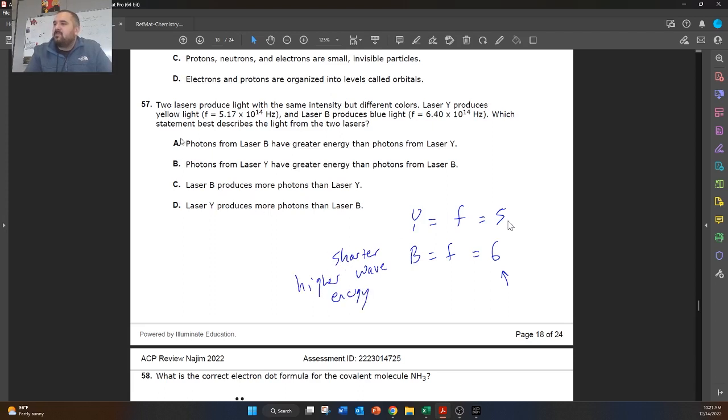So answer choice A is correct here. Photons from laser B have greater energy than photons from laser Y. Just because these have the shorter wavelength, that means that they have the higher energy.